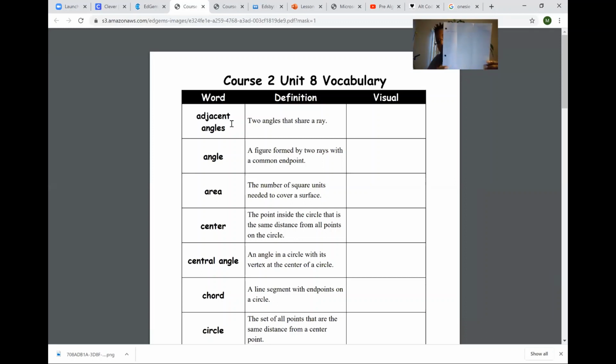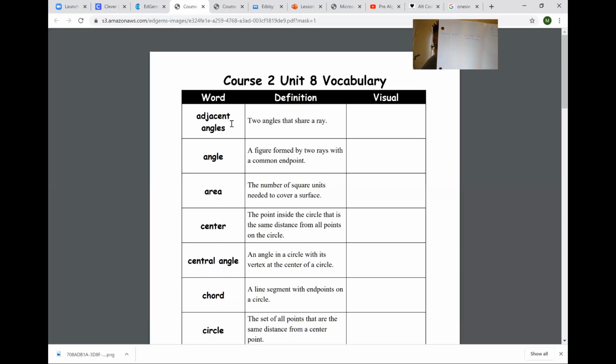So I wrote my word, adjacent angles. I'm gonna write the definition: 2 angles that share a ray. A ray, what is that? Guess what? You're gonna learn what it is, right? We're gonna be learning what it is.